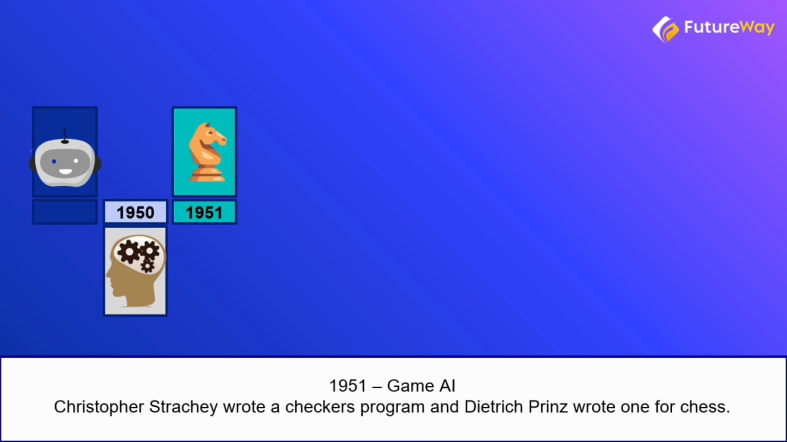Followed by this was the era of 1951. This was also known as the game AI. In 1951, using the Ferranti Mark I machine of the University of Manchester, a computer scientist known as Christopher Strachey wrote a checkers program. At the same time, a program was written for chess as well. These programs were later improved, but this was the first attempt at creating programs that could compete with humans in playing chess.